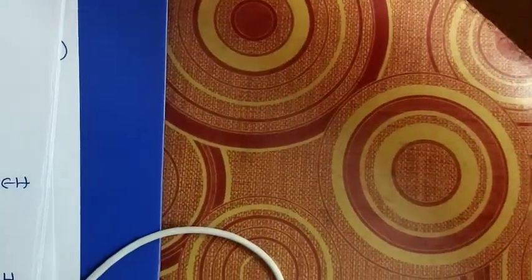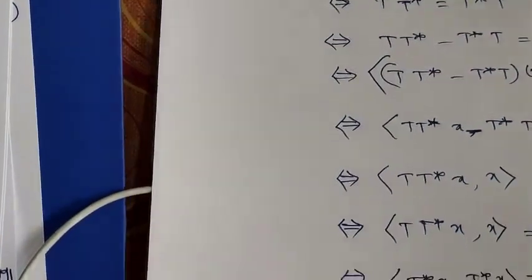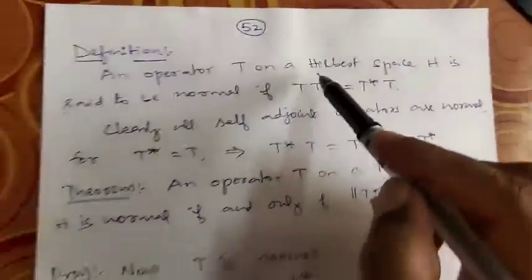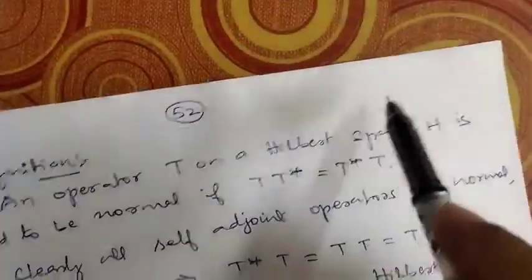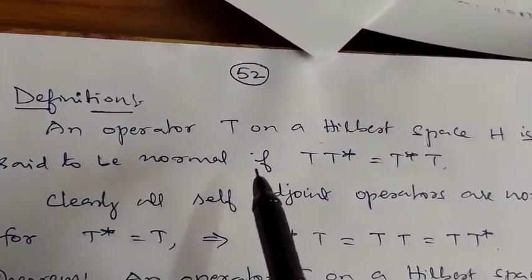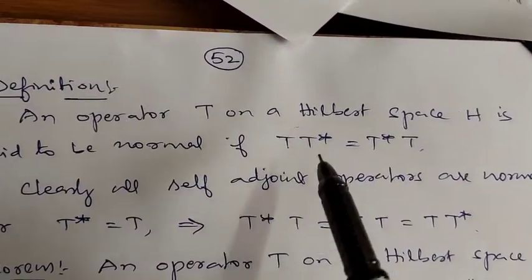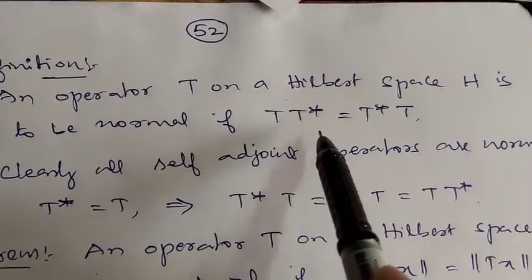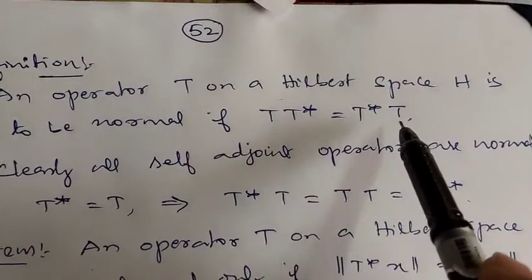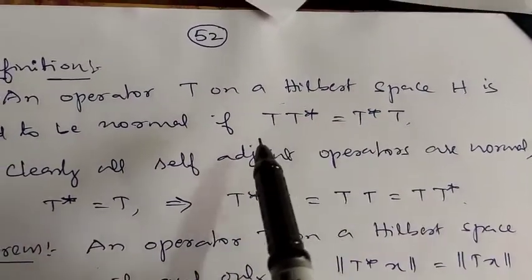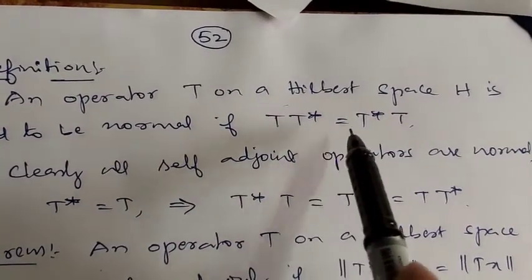Next, a definition. Suppose T is an operator on a Hilbert space H. Then this operator T is said to be a normal operator if T times T star is the same as T star times T. So if T T star is equal to T star T, then we call the operator T a normal operator.